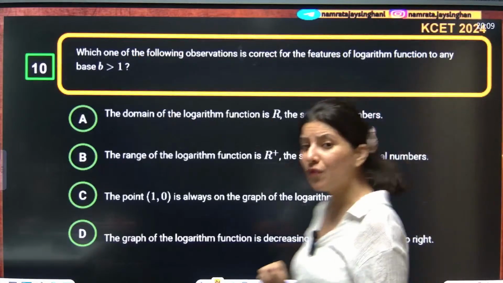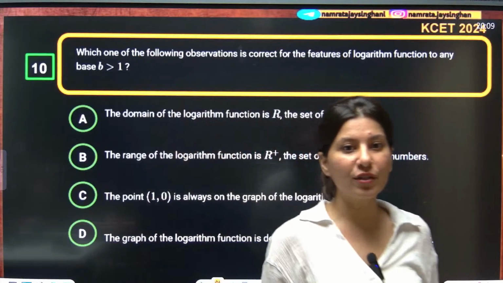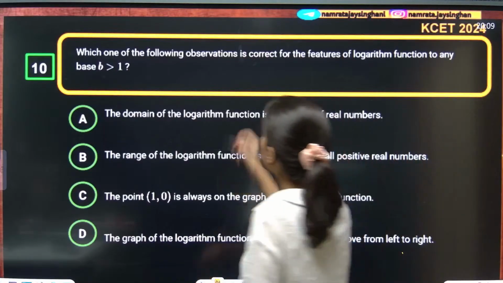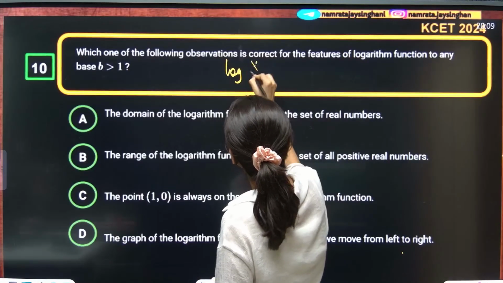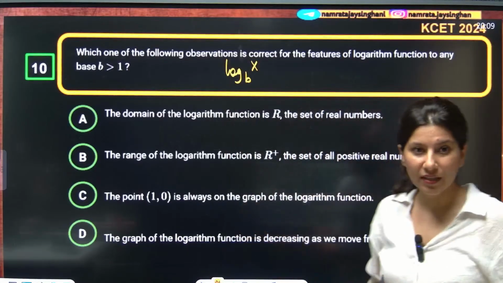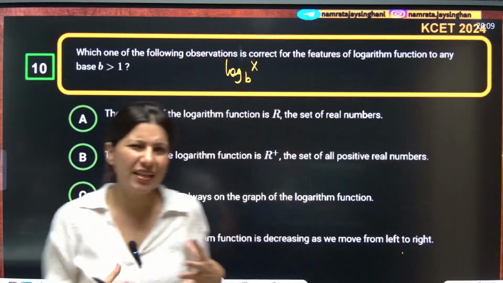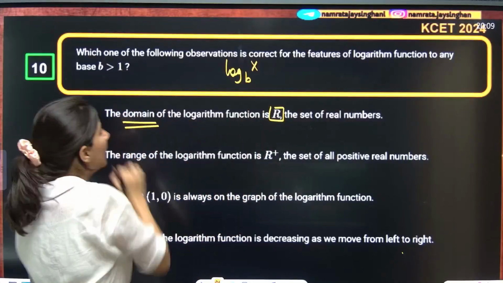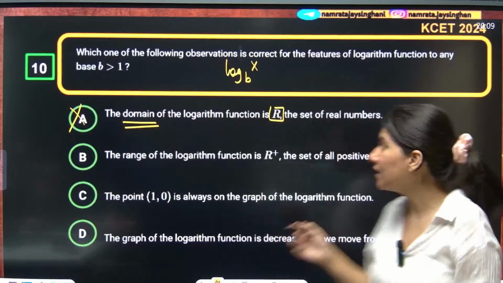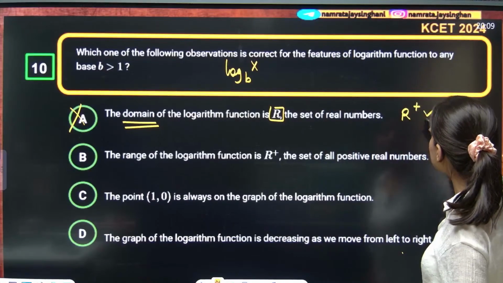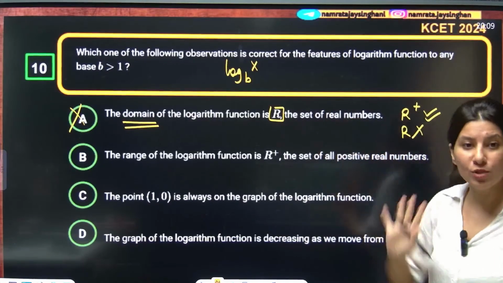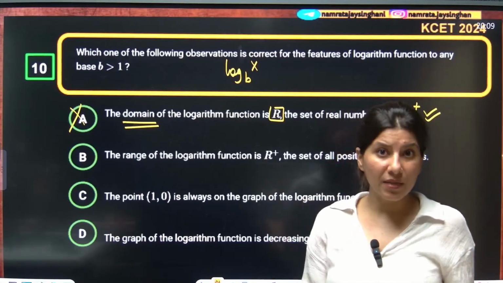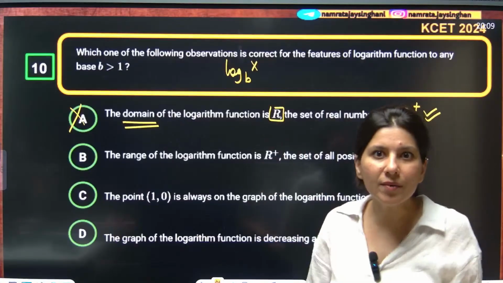Which one of the following observations is correct for the features of logarithm to any base b greater than 1? Okay, so suppose they are saying log of x to the base b, where base is greater than 1. Now they will talk about domain and range. Domain of the logarithm is R. That is wrong. Domain of this is R plus. R plus is correct, R is wrong. That is why option A is wrong. I hope that is clear. Because you cannot put any negative number inside logarithm. You cannot put all the real numbers inside logarithm.